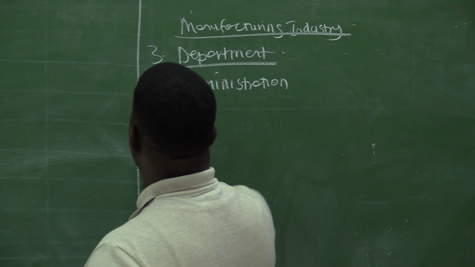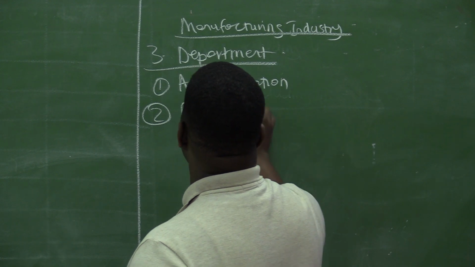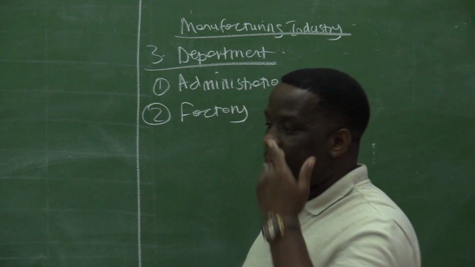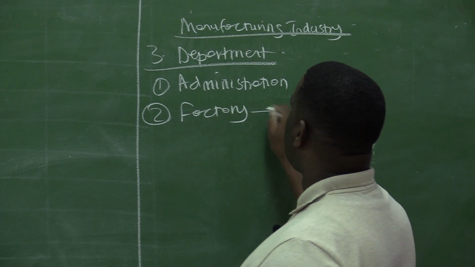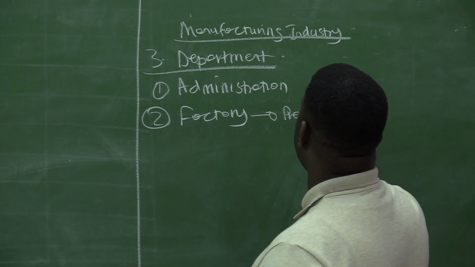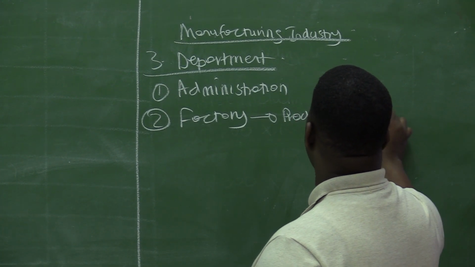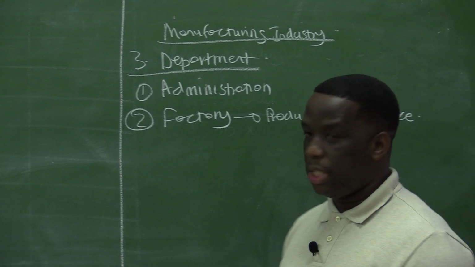The second department will be your factory, and that is where production takes place.